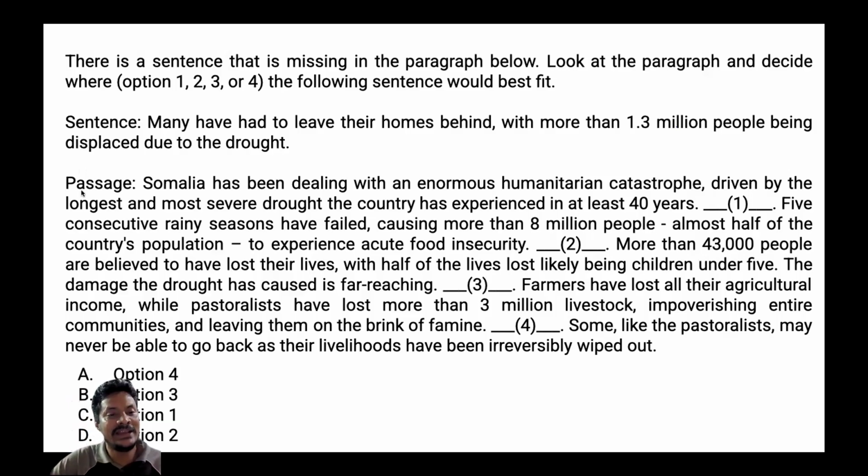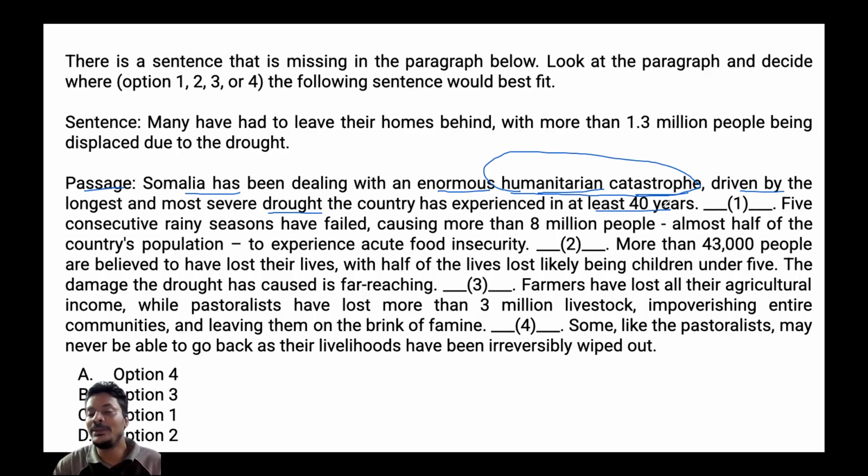Now, let's read the passage. The passage states: Somalia has been dealing with an enormous humanitarian catastrophe, right? So here you find the event. The event is a humanitarian catastrophe that Somalia has been dealing with, driven by the longest and most severe drought the country has experienced in at least 40 years.